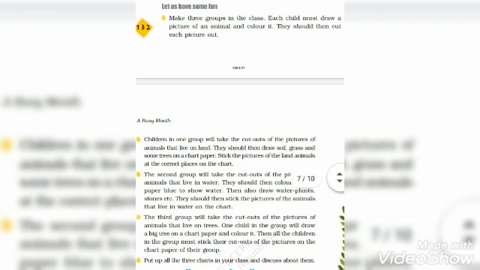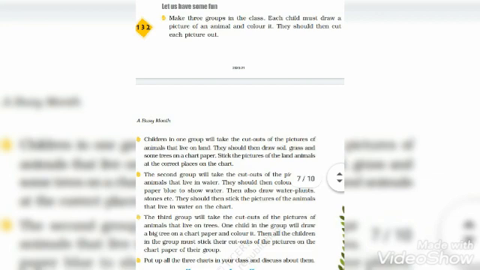Now, let's have a look at another interesting activity that you can do when the school reopens. So let us talk about this so that when the school reopens again, we can do this activity with all of you. You can do it with your friends. Make 3 groups in the class. Each child must draw a picture of an animal and color it. They should then cut each picture out. After coloring the animal, you have to cut it out.